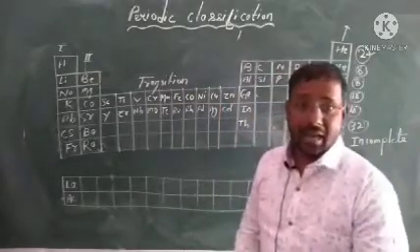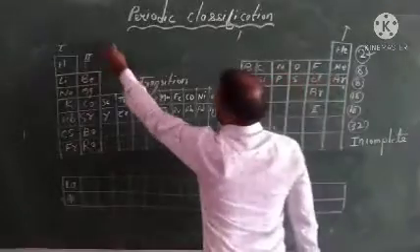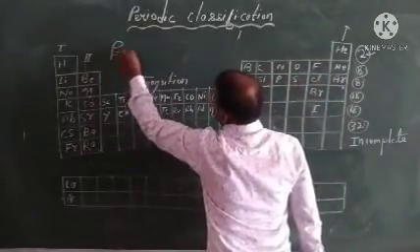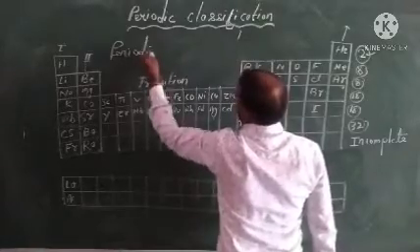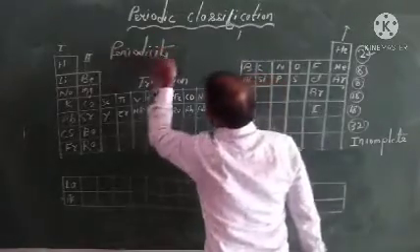And then I will ask, what is the definition of periodicity? What will you say?